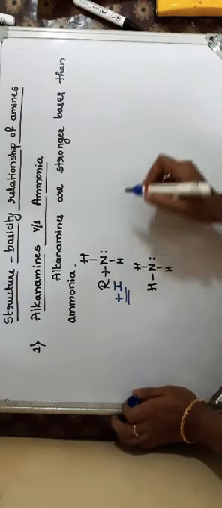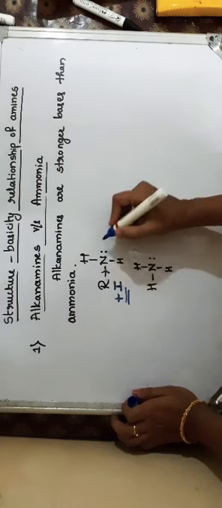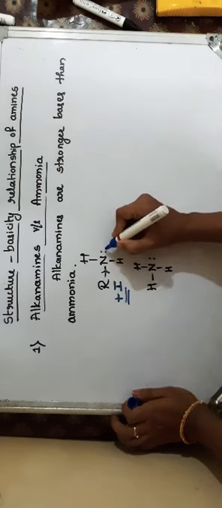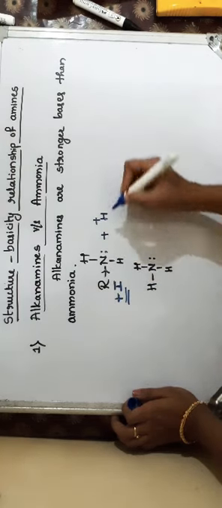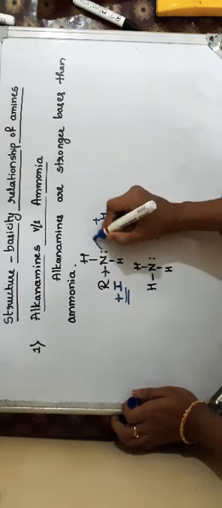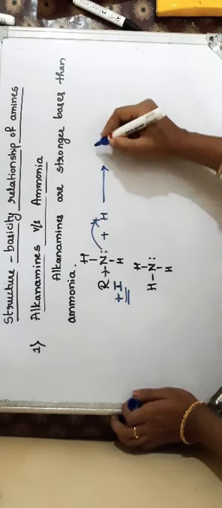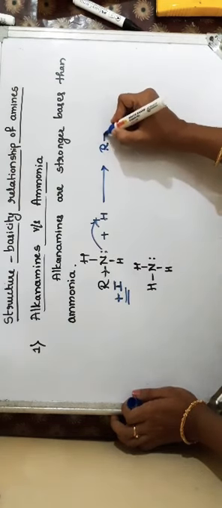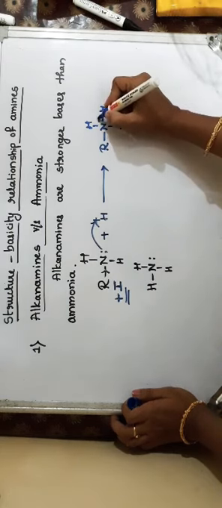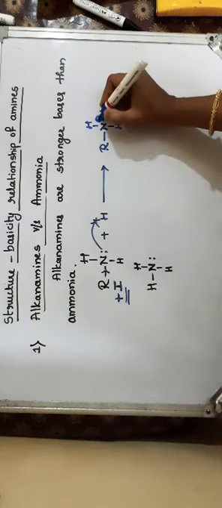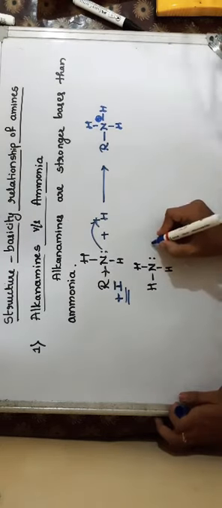Because of this plus I effect of the alkyl group, what happens? The availability of the lone pair of electrons on nitrogen for donation to the proton is easy. The reaction is more feasible. This is easily formed compared to ammonia.